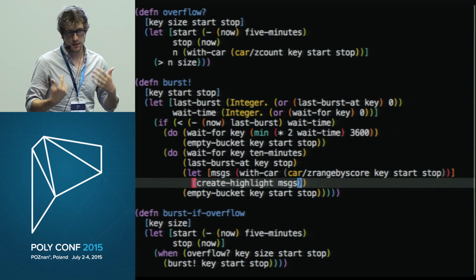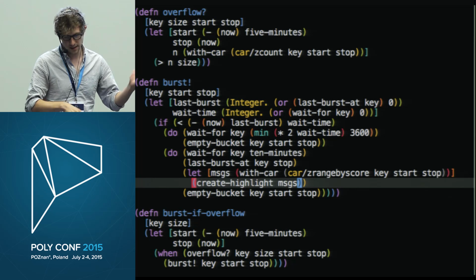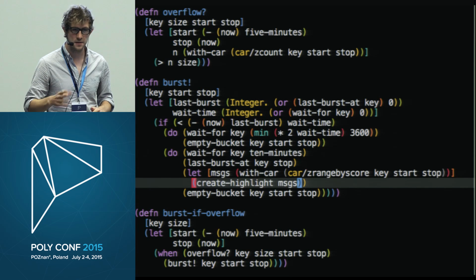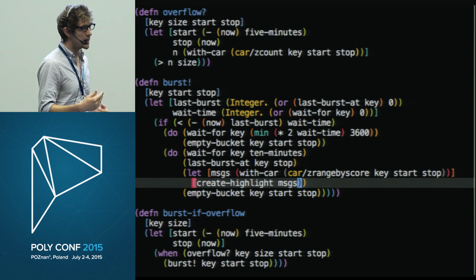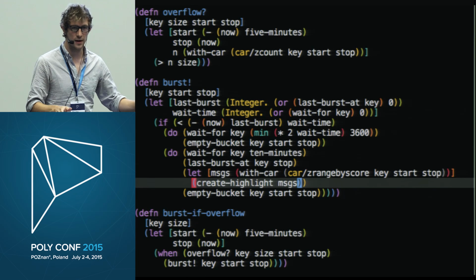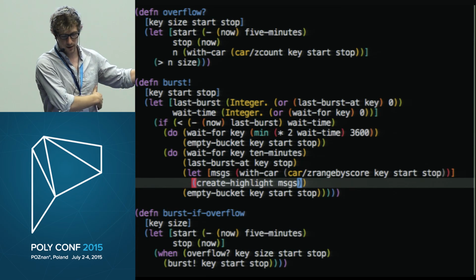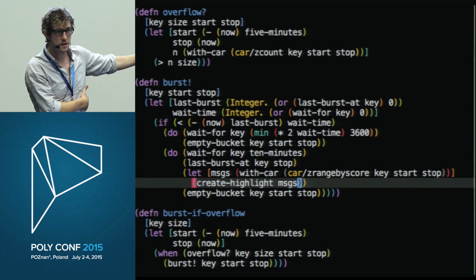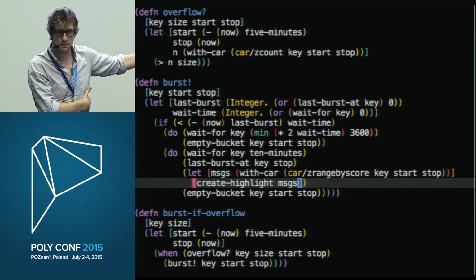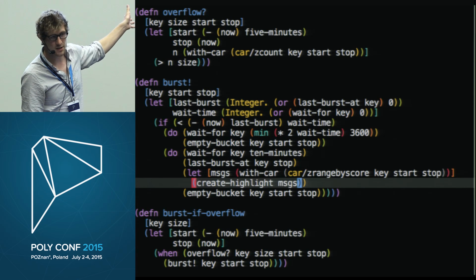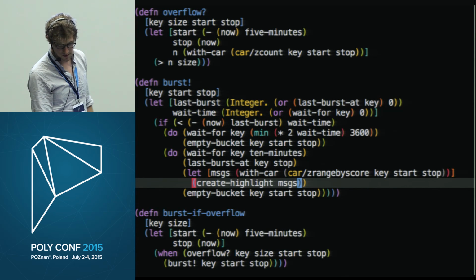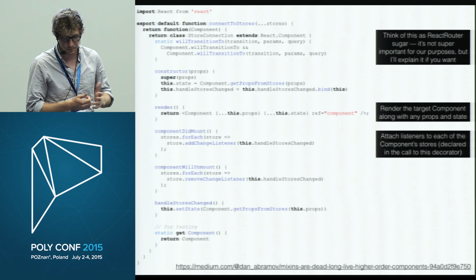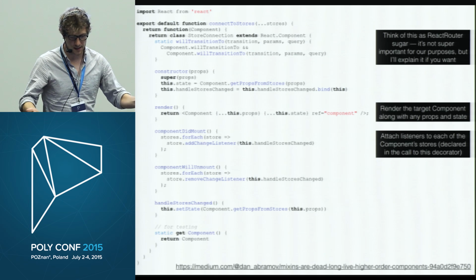It then accepts a component as its target and wraps it in this store connection thing that handles all of the state. In React, you change state only by calls to a component's this.setState, and you can pass a component props that you just aren't allowed to change under any circumstances except by a component higher up in the hierarchy. So what this does is it imposes that restriction on all the components that it renders. They should only receive props and not really be manipulating their state. All the state manipulation happens here when stores emit their changes. So moving state management out of the component keeps the components really dumb. They just receive props and render what's there.